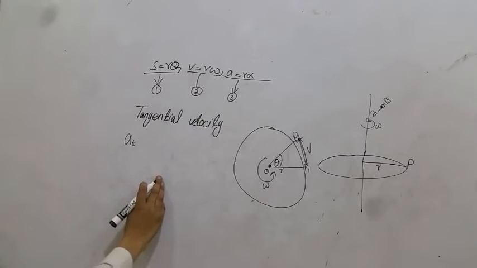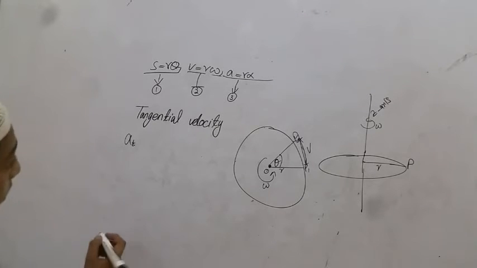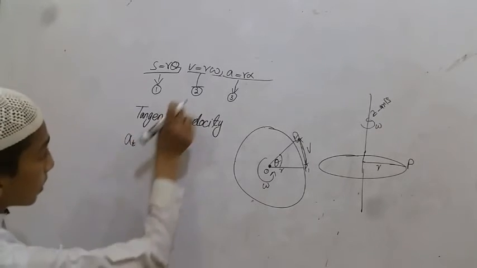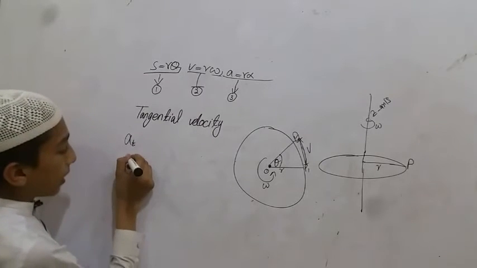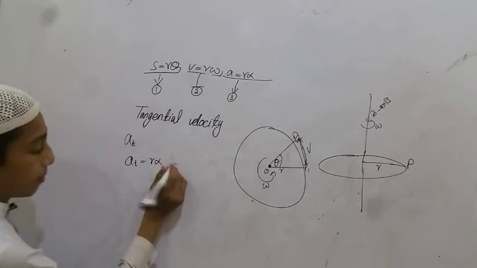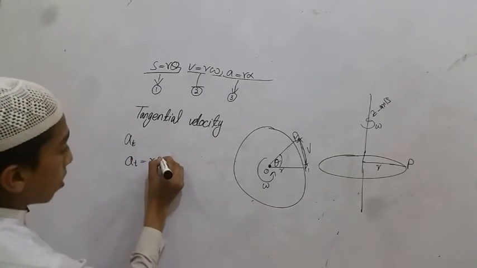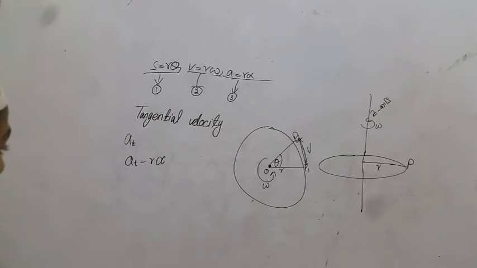Using equation 2, it can be shown that the two accelerations are related by the equation a_t is equal to r alpha, which is the required equation.